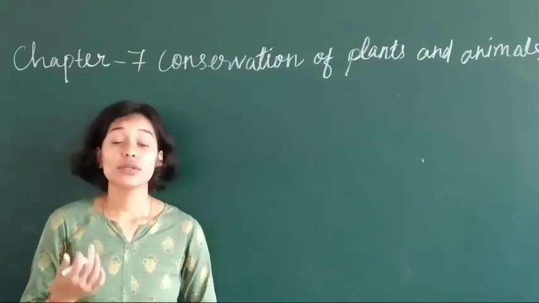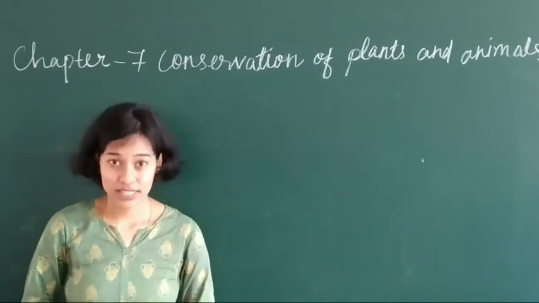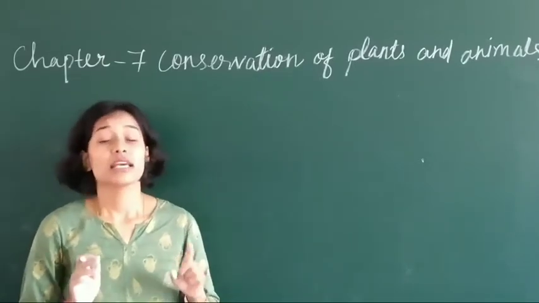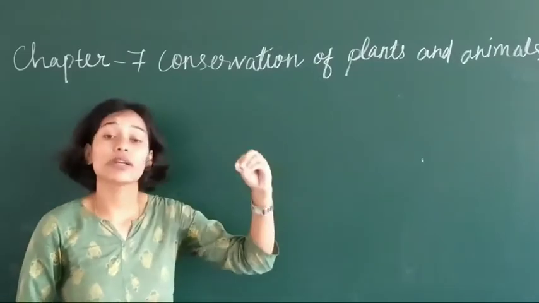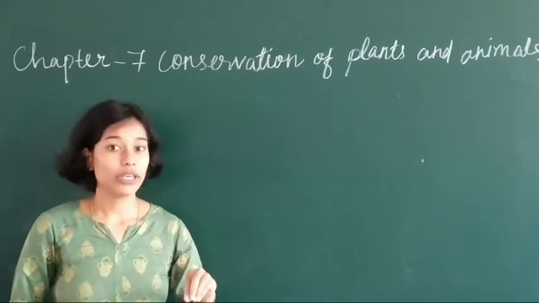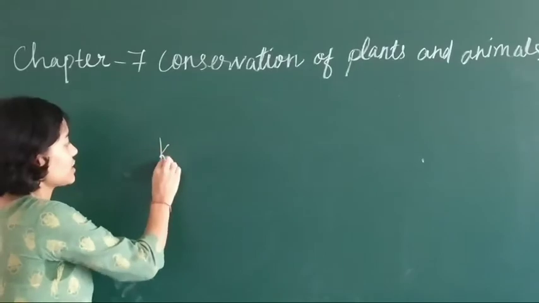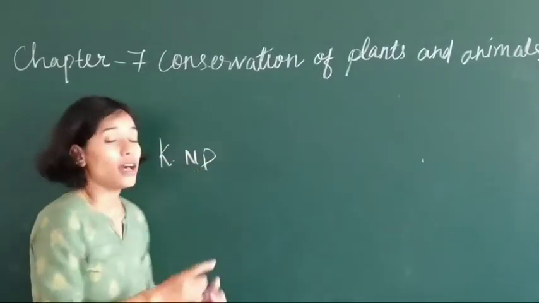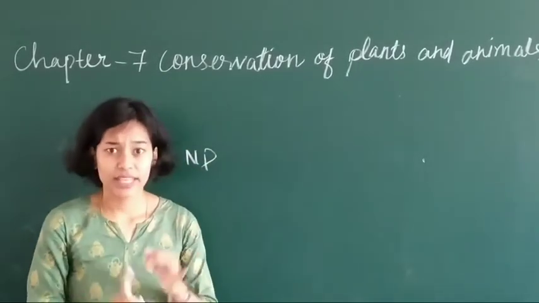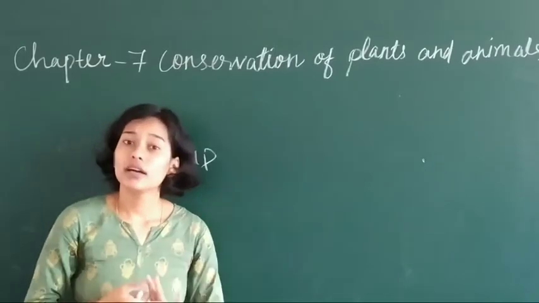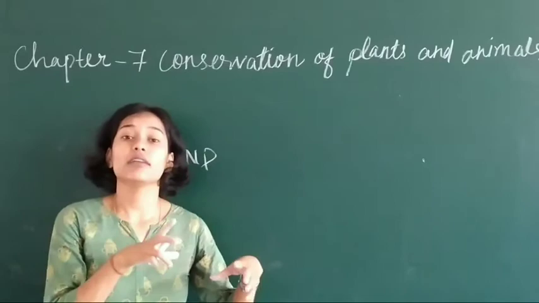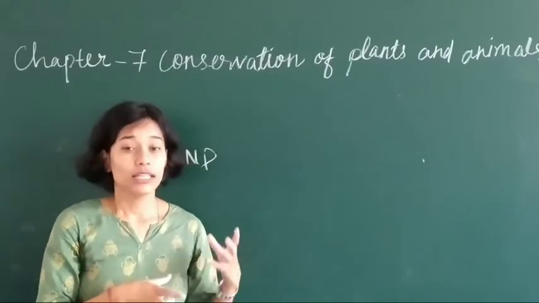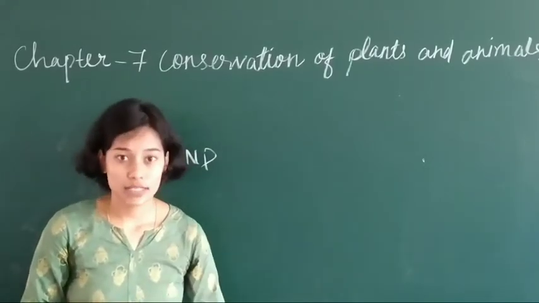Now we will discuss endemic species. Endemic species means species of any organism or plant which are found particularly in that area. Like in Kaziranga National Park, Assam roofed turtle, banded crane, pit vipers, and rhino. These are what? Endemic species. They are found only in that particular place. They are the endemic species of Kaziranga National Park.